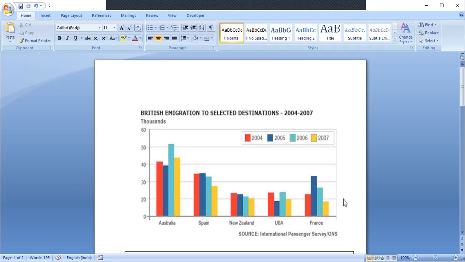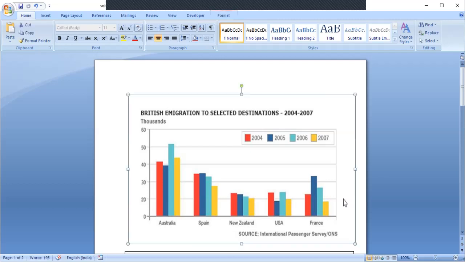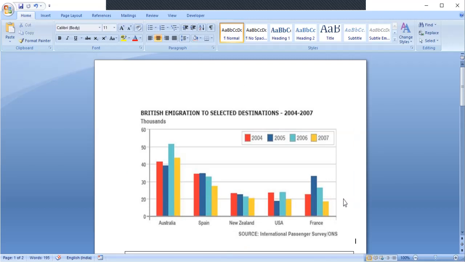X-axis talks about the countries, and y-axis talks about the number in thousands. And the graph represents British immigration to selected destinations between 2004 and 2007.